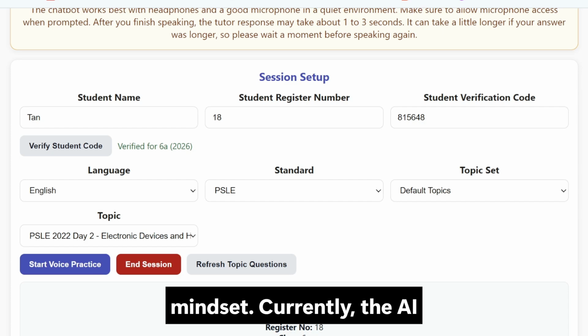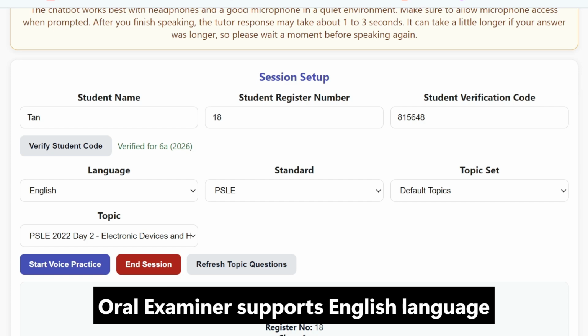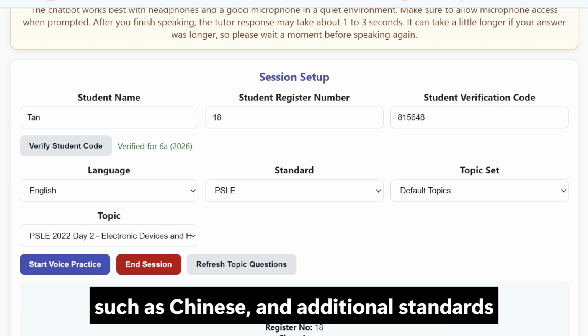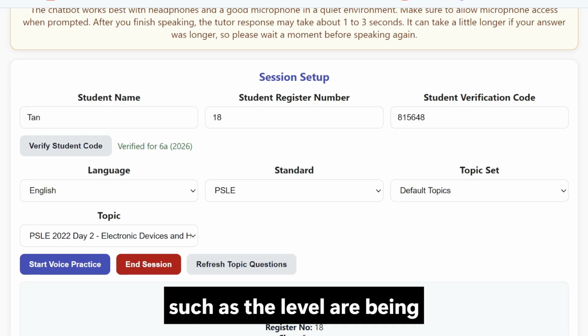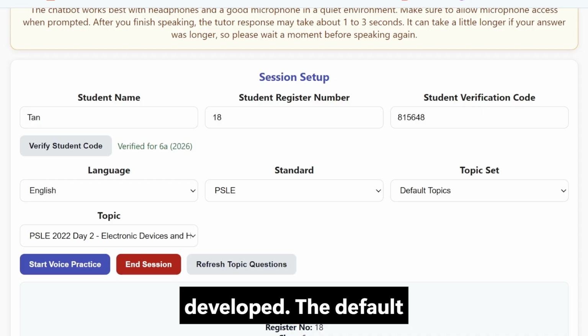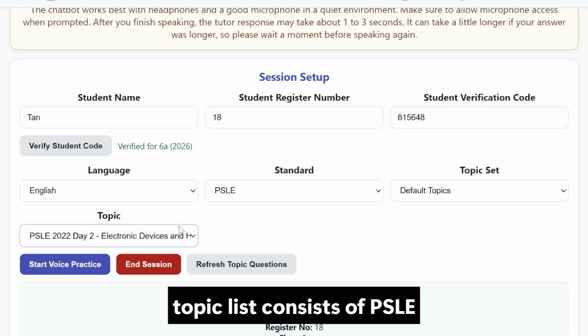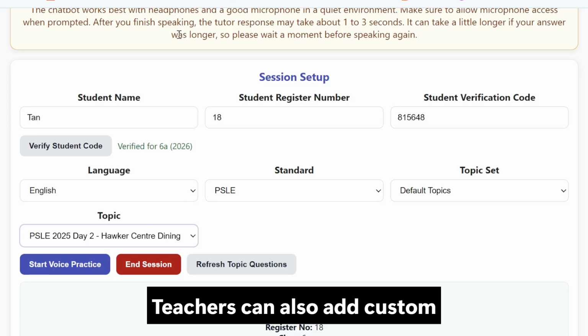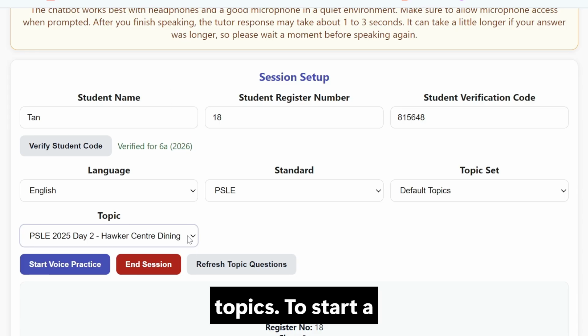Currently, the AI oral examiner supports English language at the PSLE standard. More languages, such as Chinese, and additional standards such as O-level, are being developed. The default topic list consists of PSLE questions from 2019 to 2025. Teachers can also add custom topics.